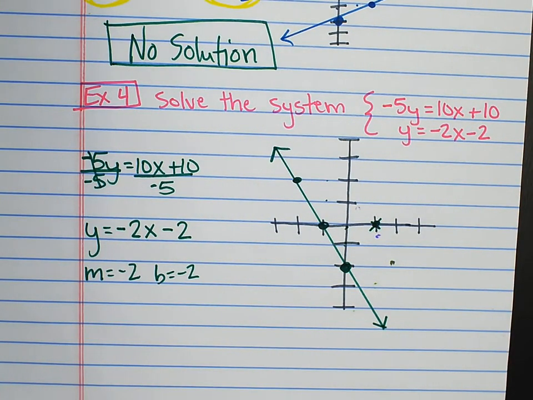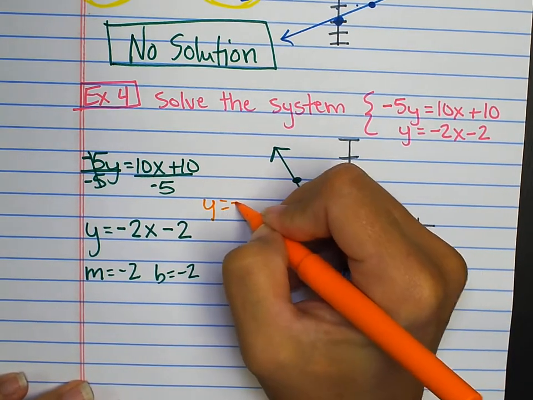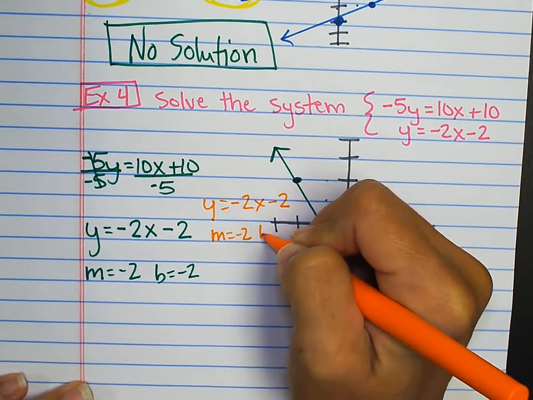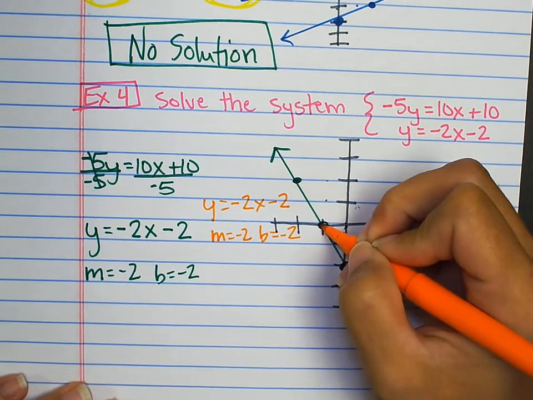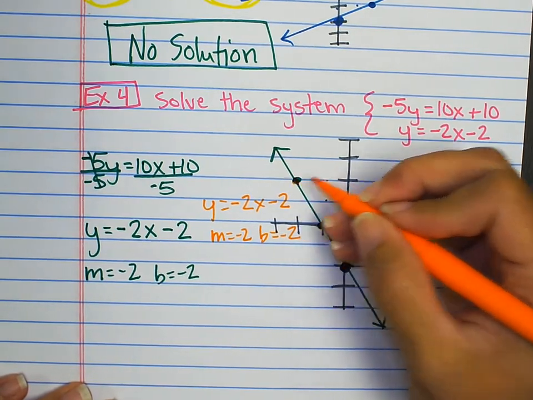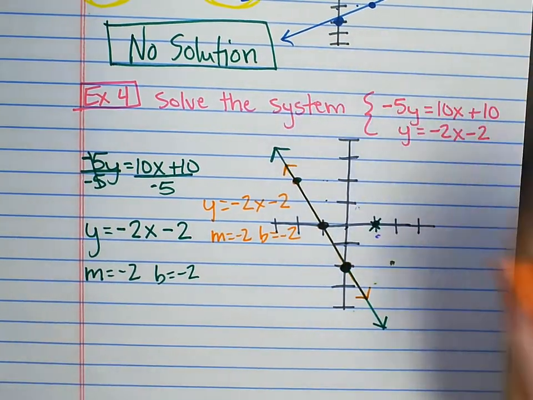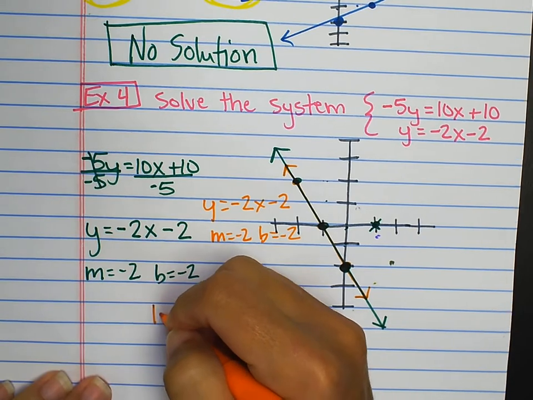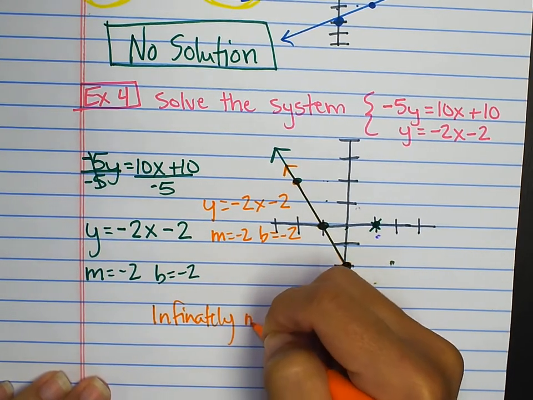All right, now I'm going to do the other line. The other line is y equals negative 2x minus 2. That's a slope of negative 2, a y-intercept of negative 2. I plot it, same spot, rise 2, run 1. What do I see is happening here? My orange line is directly on top of my green line. That means there's an infinite number of places where these two lines are touching. Therefore, it's infinitely many solutions.